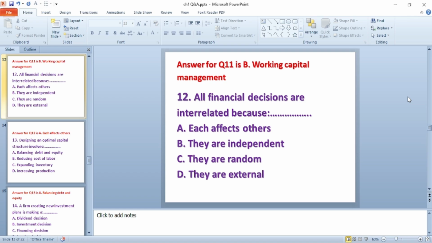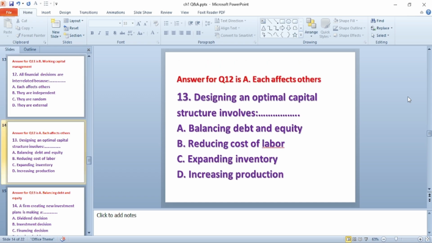Question number 12. All financial decisions are interrelated because dash. A. Each affects others. B. They are independent. C. They are random. D. They are external. The answer for this question is A. Each affects others.